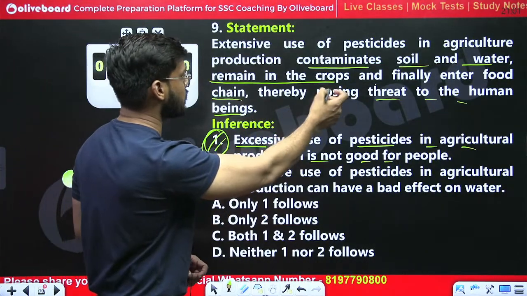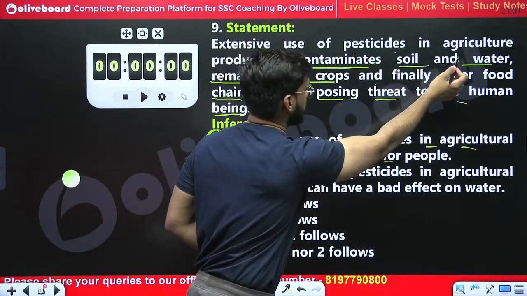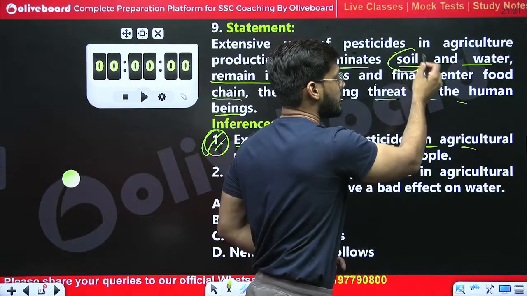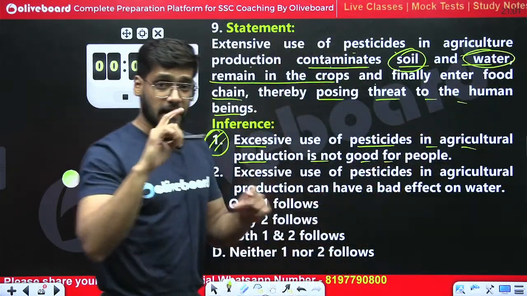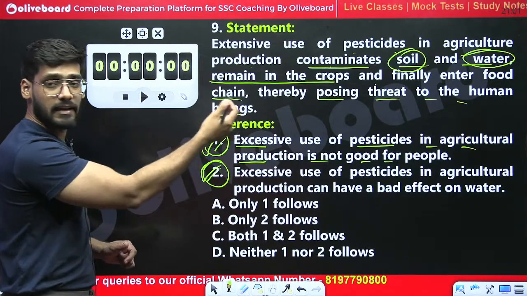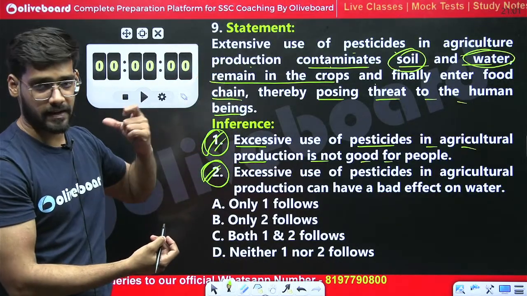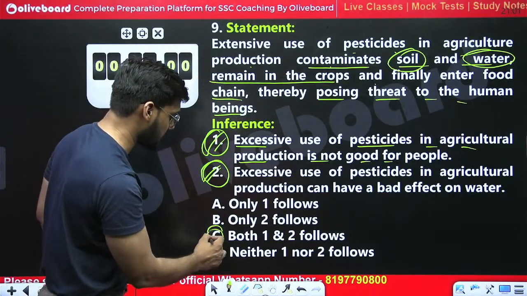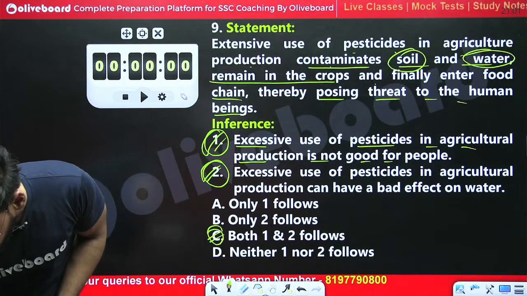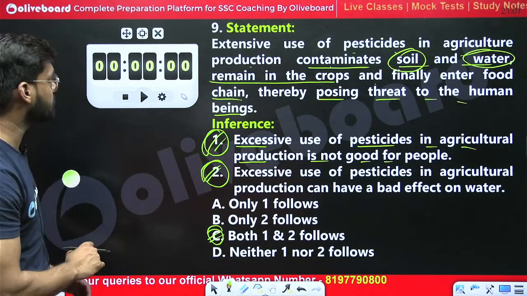See, here it is given that extensive use of pesticides in agricultural production contaminates what? Soil as well as water. So the second one can also be inferred from the statement, and hence option C, both 1 and 2 follow. Very good, Adil and Harsha, very good.